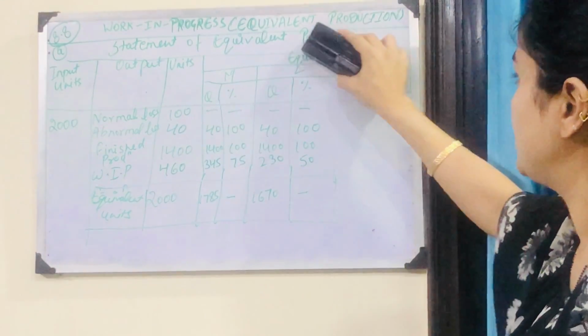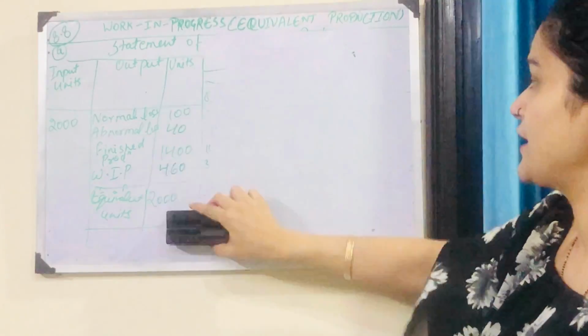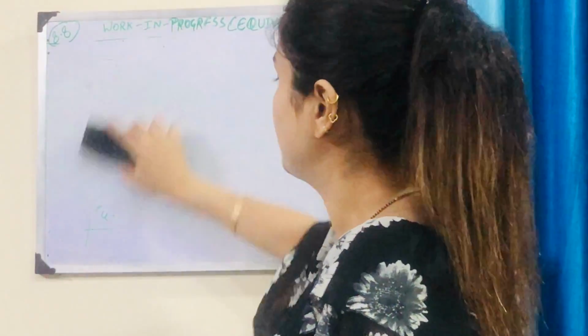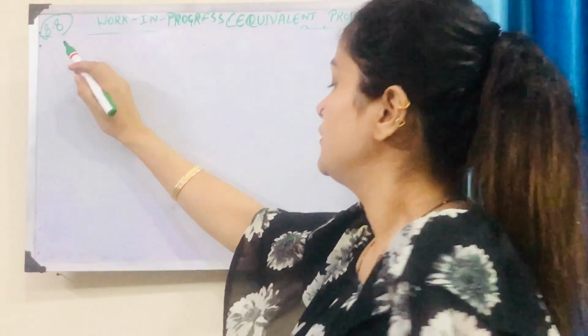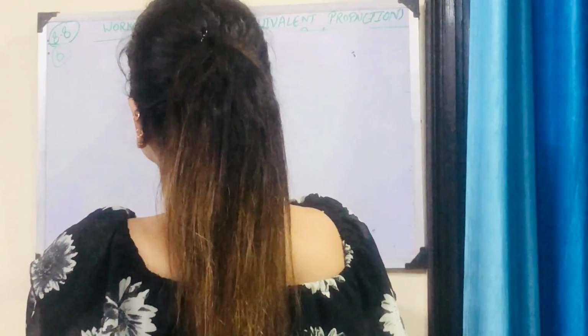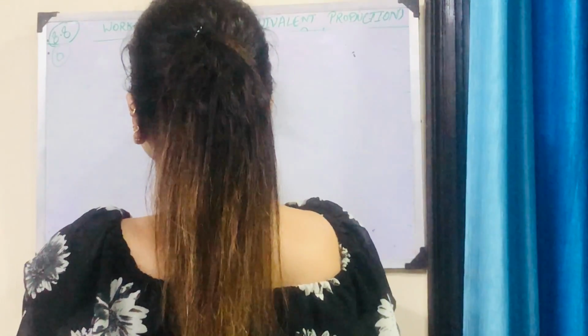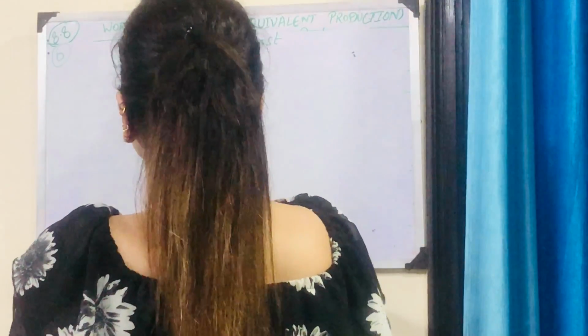Now we would make the statement of cost, through which we can find out cost per unit. That would be our statement B. Now what is statement B saying? In the statement of cost, what are we looking for?